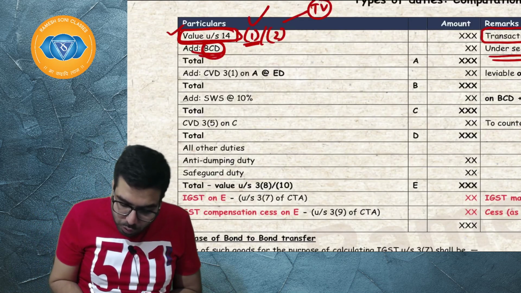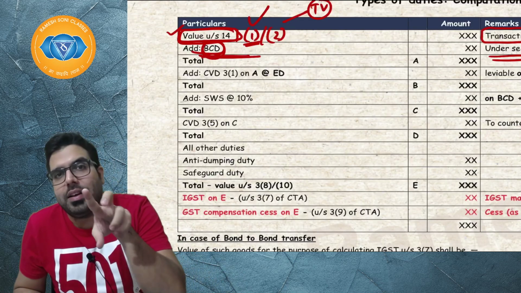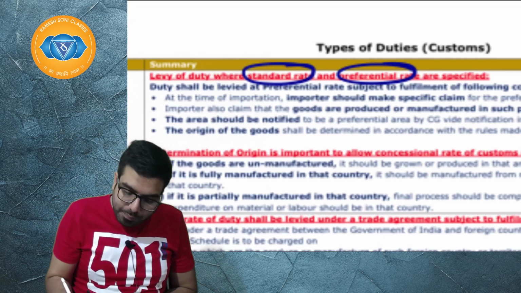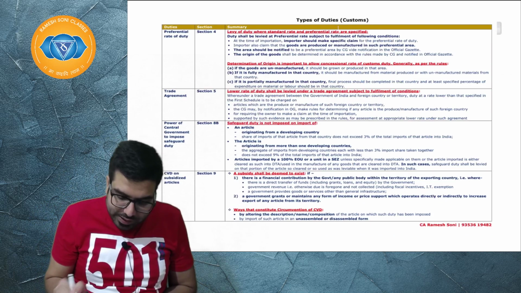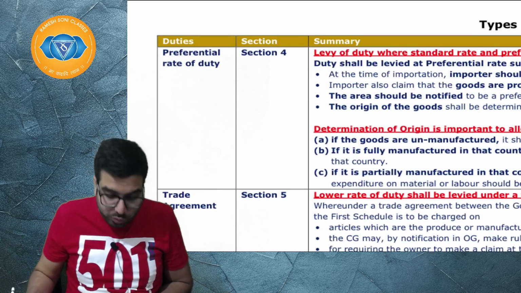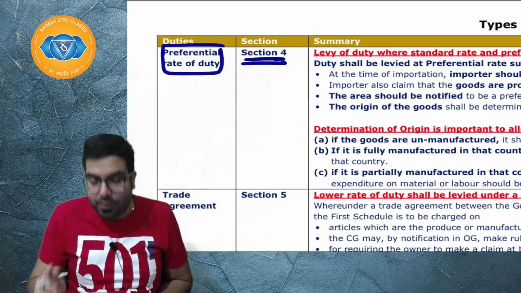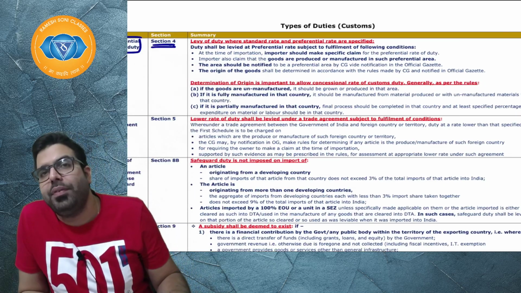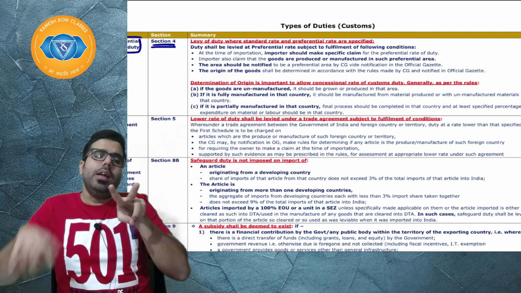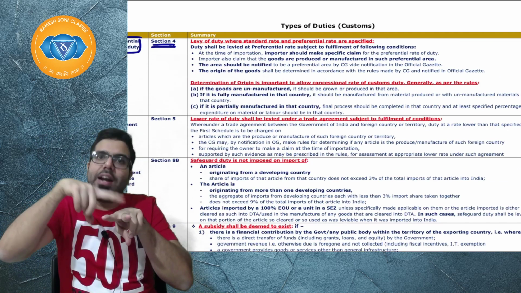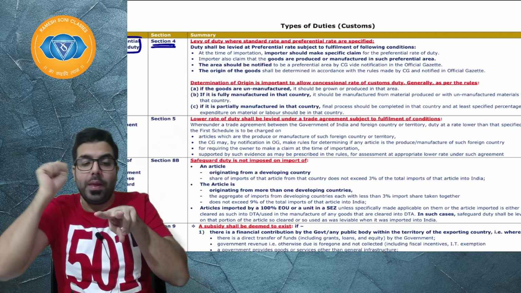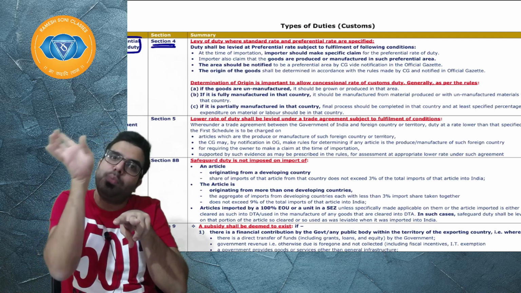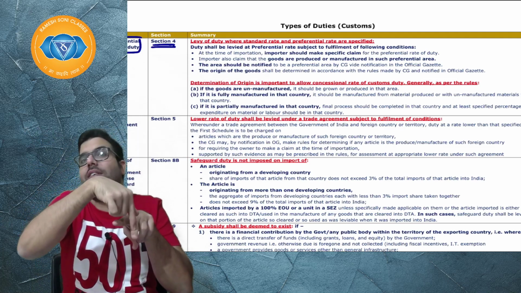You will apply basic customs duty. Basic customs duty can be a standard rate or a preferential rate. When will you get the preferential rate? Section number 4 talks about it. If you see the additional summary pages which I have given, the preferential rate of duty is covered in section number 4, which deals with levy of duty where standard rate and preferential rate are both specified. Sir, if both are specified, which rate of duty shall be applied? If both are specified and you have got the goods from a most favored nation, you can claim the preferential rate of duty.